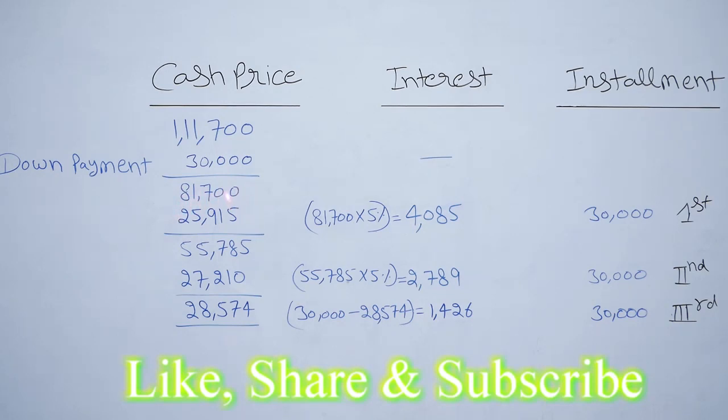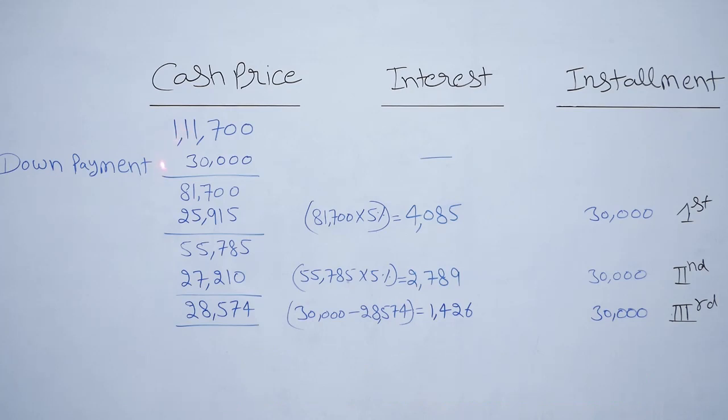Why 81,700? As from 1,11,700 we have paid Rs 30,000 as a down payment, we will charge interest on 81,700. Rate of interest is 5%. So 81,700 into 5% is equal to 4,085. Installment consists of interest plus cash price. So if interest of Rs 4,085 we deduct from 30,000, then we get the remaining cash price of Rs 25,915.